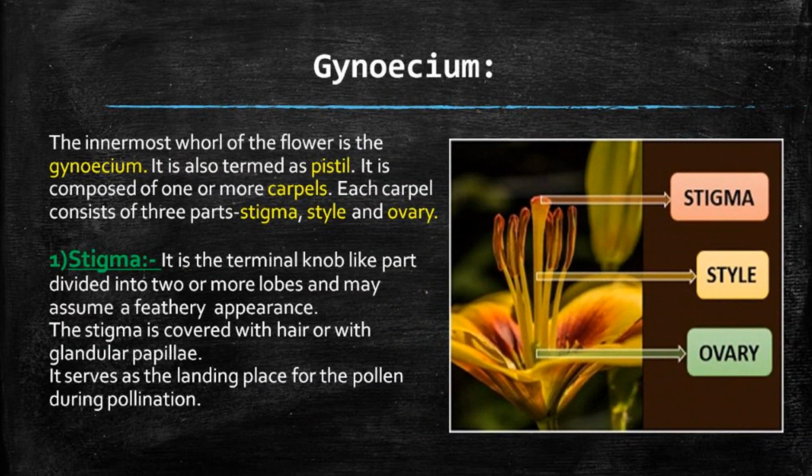The fourth part of the flower is the gynoecium. It is the innermost whorl of the flower. It is also termed the pistil. It is composed of one or more carpels. Each carpel consists of three parts: the stigma, the style and the ovary. Number 1, the stigma. It is the terminal knob-like part divided into two or more lobes and may assume a feathery appearance. The stigma is covered with hair or with glandular papillae. It serves as the landing place for the pollen during pollination.